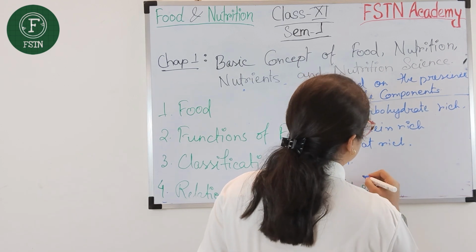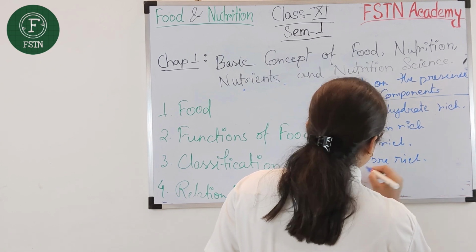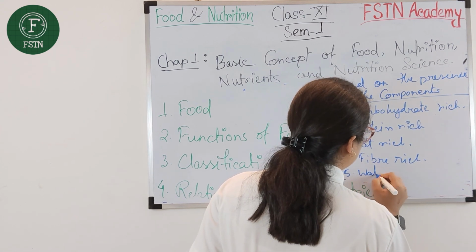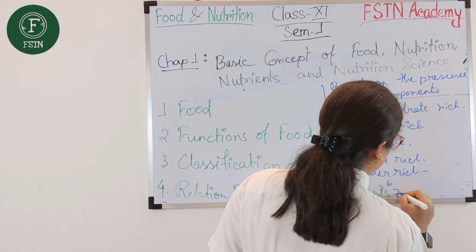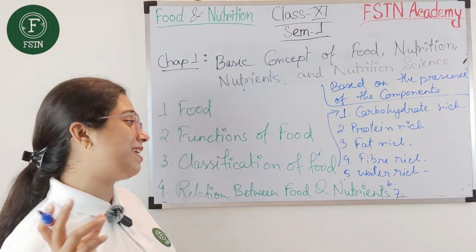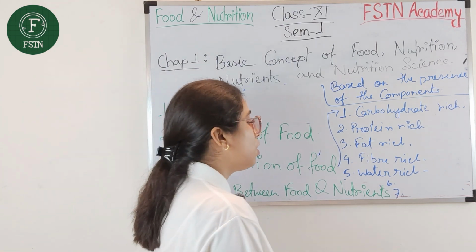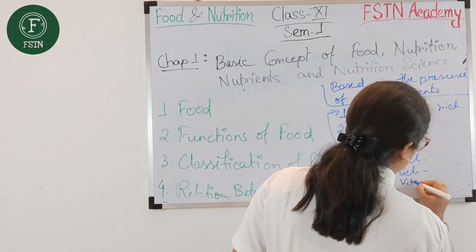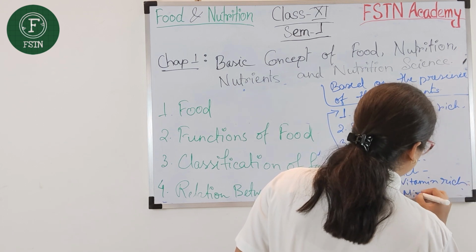Next I will go for the fat rich food. Then I will mention the fiber rich food. Then I will mention water rich food, and I will mention the sixth and seventh part of the nutrients. You all know those very important food items: the vitamin rich food and the minerals rich food.